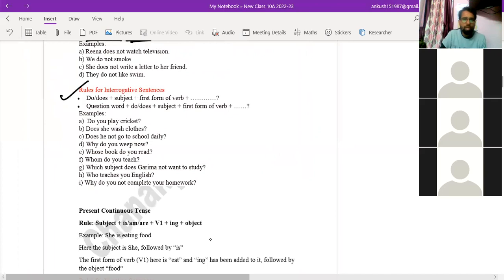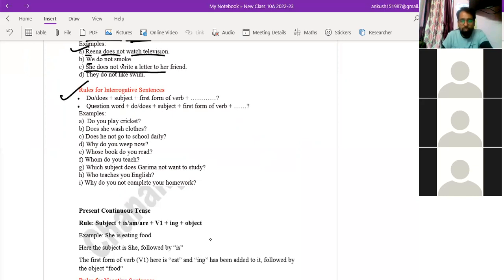Look at here. Reena does not. Reena is a singular subject, and that is why "does not" is used: Reena does not watch television. We do not smoke. She does not write a letter to her friend. They do not like to swim. This may be the correct sentence, or this can also be a correct sentence. Have you got the point with "does not" and "do not"? Simple present tense with negative sentences and affirmative sentences. Yes, sir.